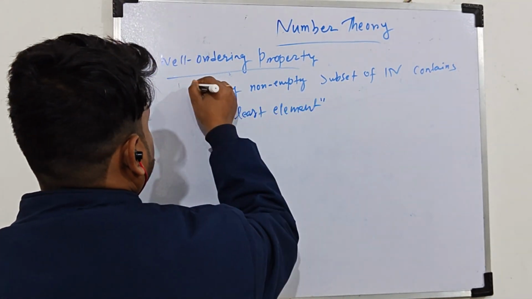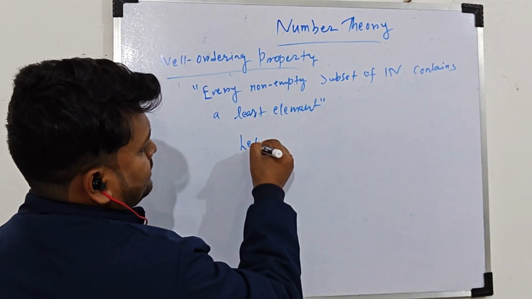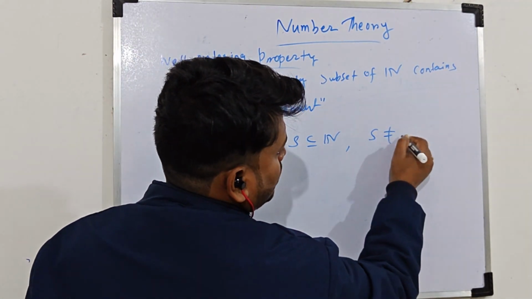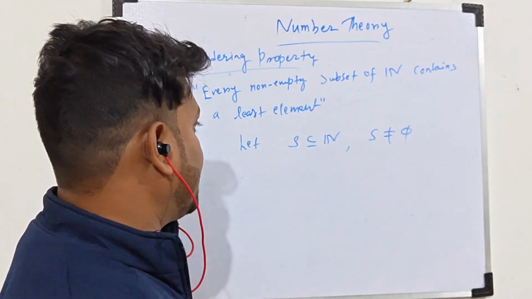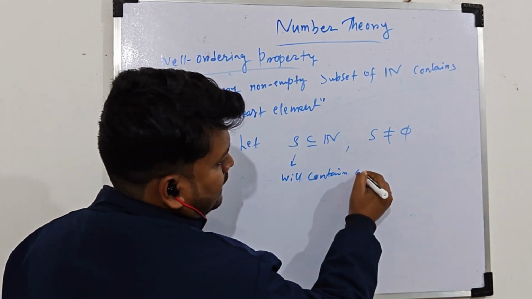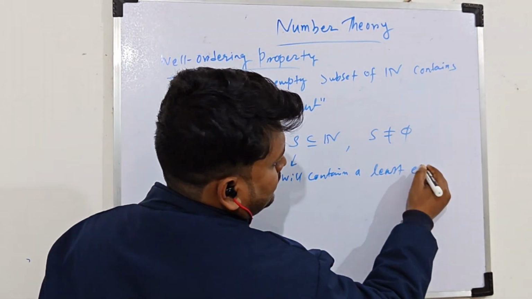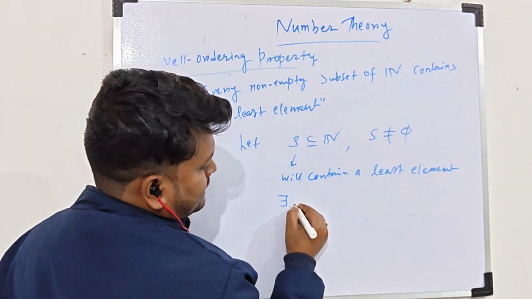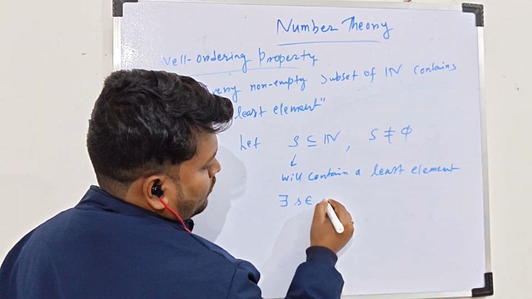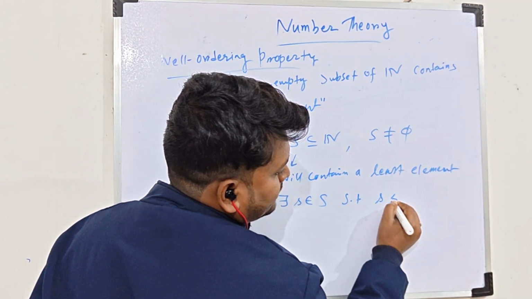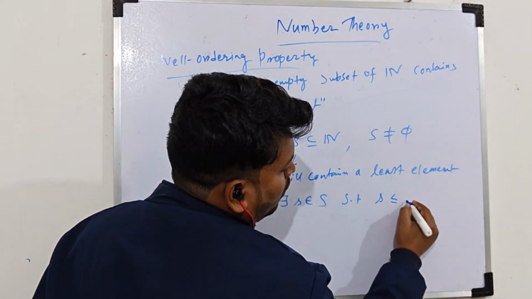Okay, what does it mean? Let S be a subset of N and S is not empty. Okay, then this S will contain a least element. That means there exists an element s from this set S such that this s will be less than or equal to all other elements from this set S.